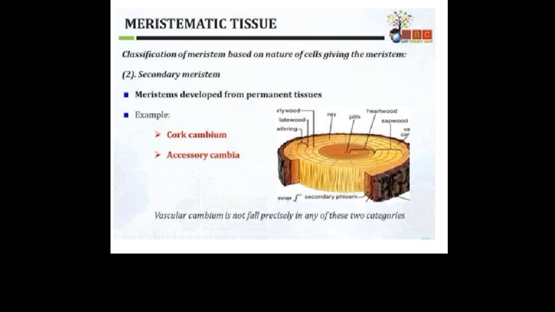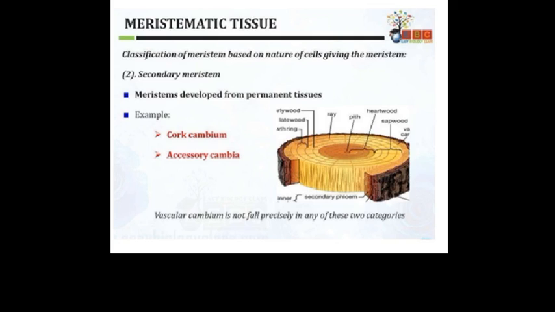The cork cambium and phellogen, originating from epidermis, outer cortical cells or cells in other regions during secondary growth in dicot plants, are examples of the secondary meristem.